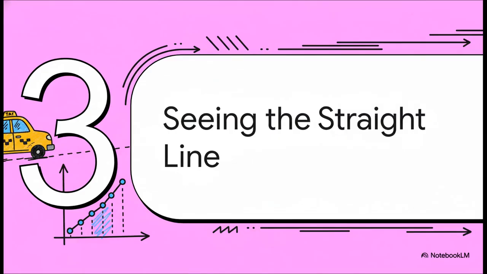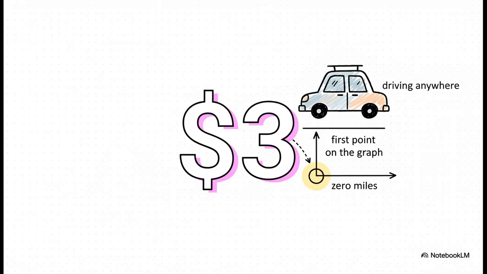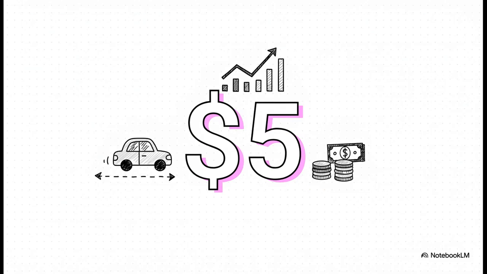But talking about it is one thing. Let's actually see it happen. We're going to take our taxi ride and turn it into a graph. Just watch how this straight line magically appears, step by step. Okay, so let's imagine our base fee, our B, is $3. Right at the beginning, at 0 miles, your cost is already $3. Boom, that's our very first dot on the graph. It's our starting point. Now let's say our steady change, our M, is $2 per mile.